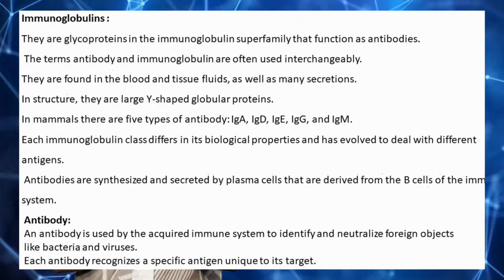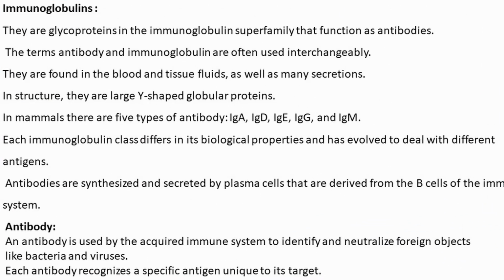Lag phase differs depending on the bacteria or virus which enters our body, from 2 to 3 weeks or within 24 or 48 hours. The next phase is called log phase. Log phase continues the production of antibodies in our body, which increases the antibody count in our bloodstream. The amount of antibodies produced during this phase is known as antibody titer. Then the next phase is stationary phase, which is the stopping phase of antibody production. Then the decline phase occurs, and the antibodies start to decline in this phase.